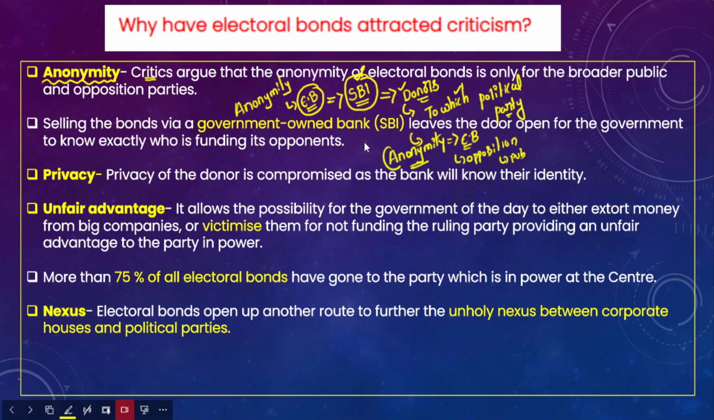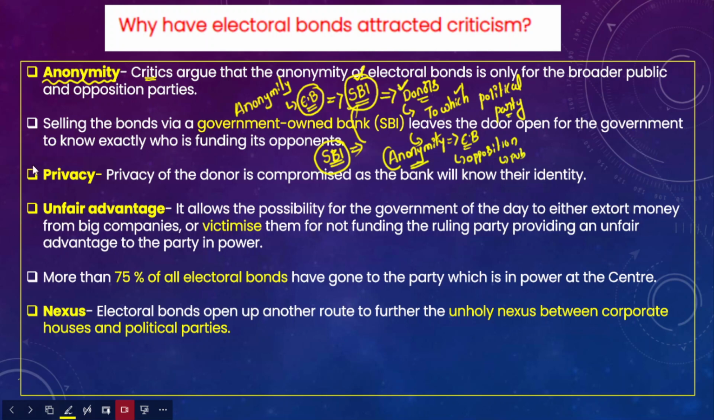Why? Because of this reason. Electoral bonds are only issued by the State Bank of India. This is a public sector bank, under government control. Therefore, the government can clearly see how much a donor contributed to any political party.